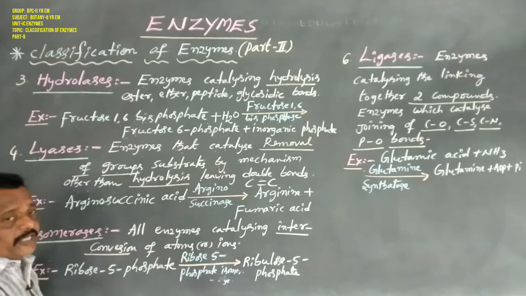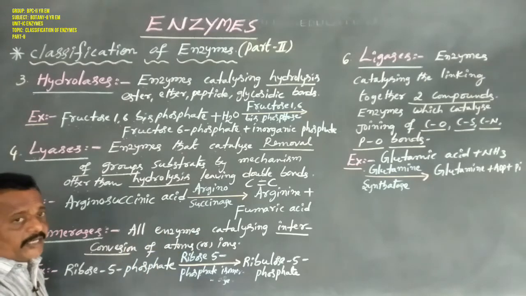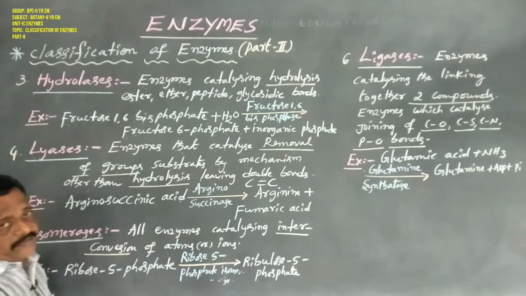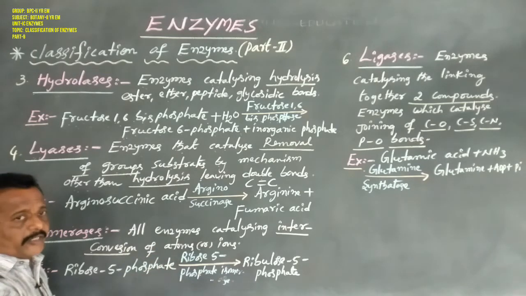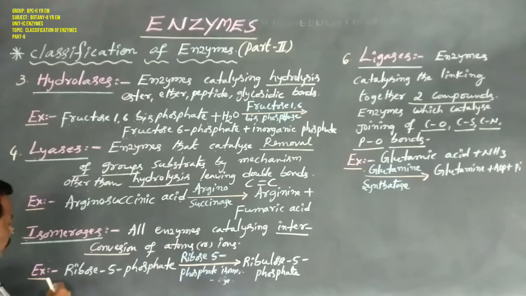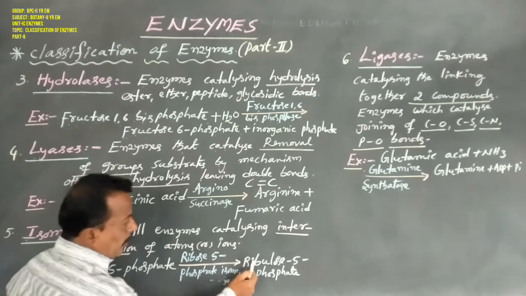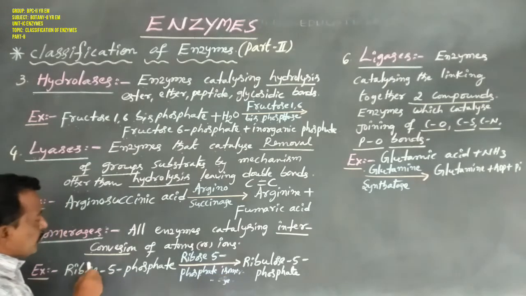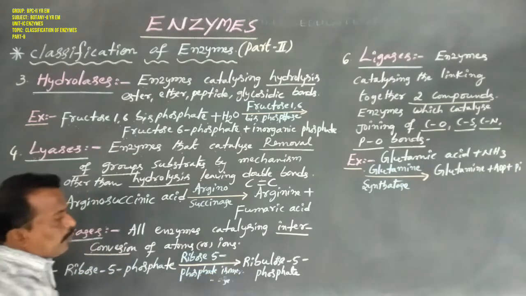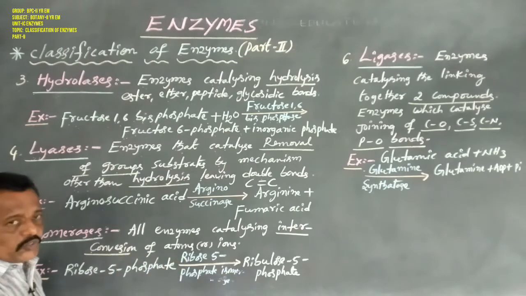It changes the structure of the substrate, the structure of the organic compound. The phosphate is the same, but the form of the sugar is changed.